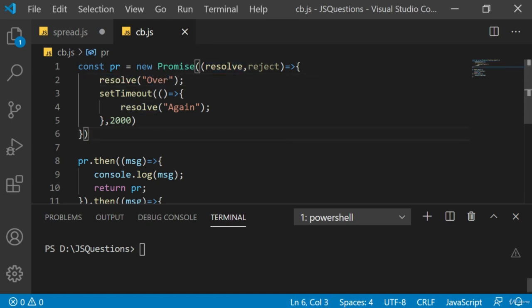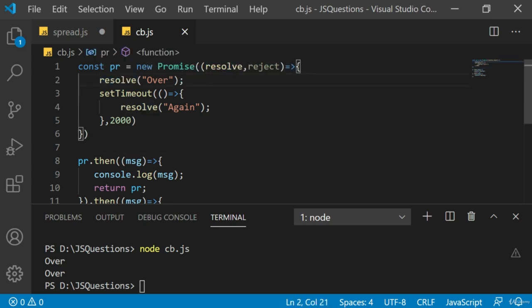Let's save this and try executing it to get a clear idea. You see, over is displayed 2 times, it waited 2 seconds and it came out. The reason is that once you have the resolve statement executed, it doesn't proceed further with any more resolves or rejects unless they are put in different if conditions.